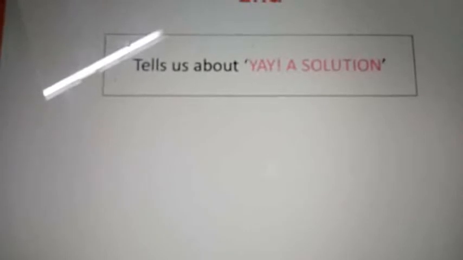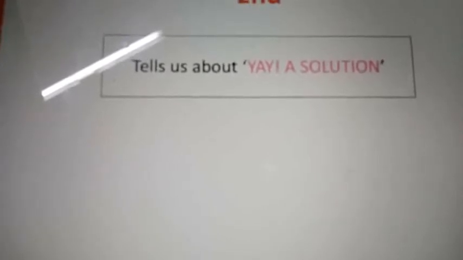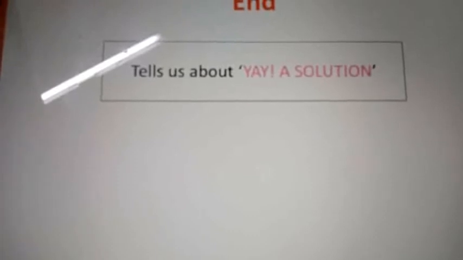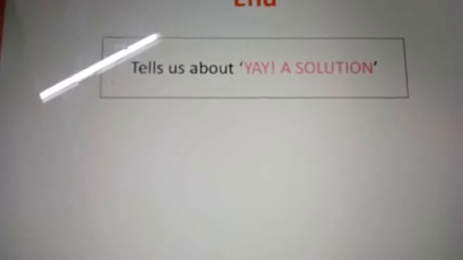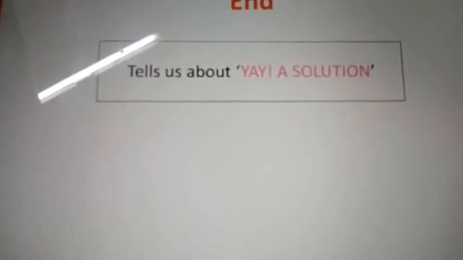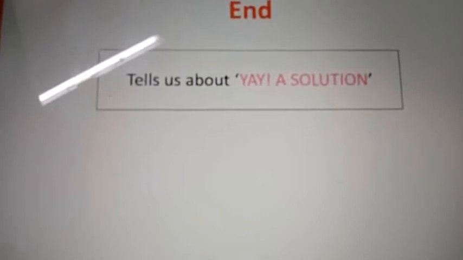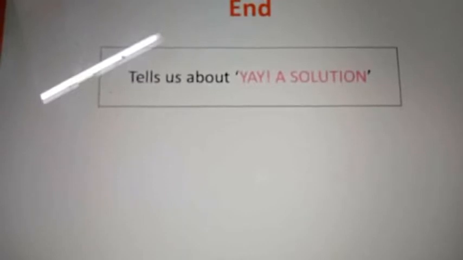At the end, what is the solution of the story? These are all the sequence events of the story. For the beginning, we have to tell the settings and characters. Then the middle: what was the problem? How was the problem solved? At the end, what is the solution of the story? This way, we have to tell about the events of the story.